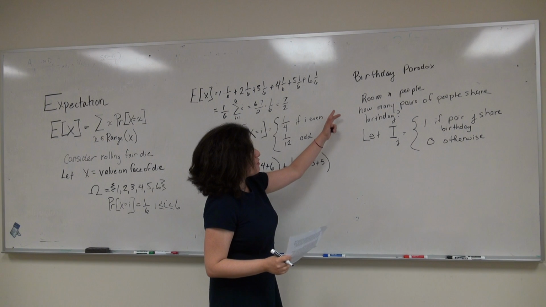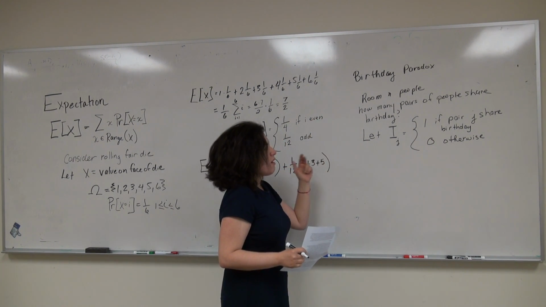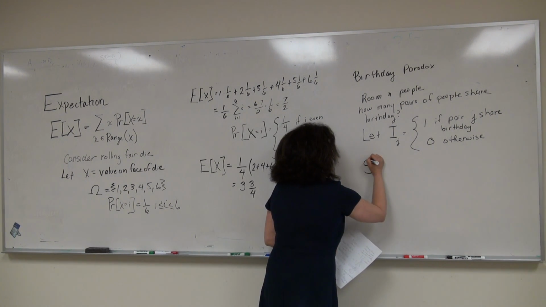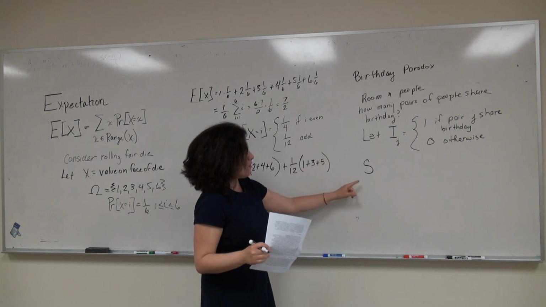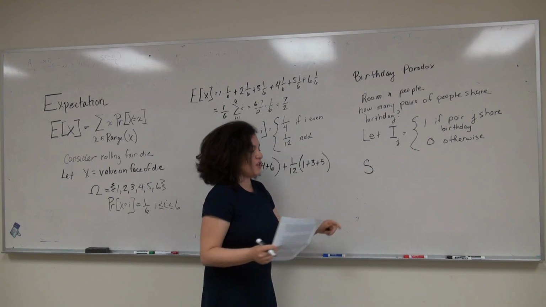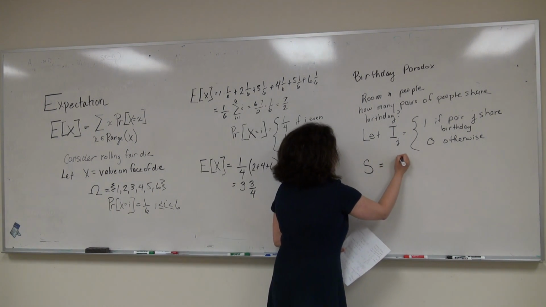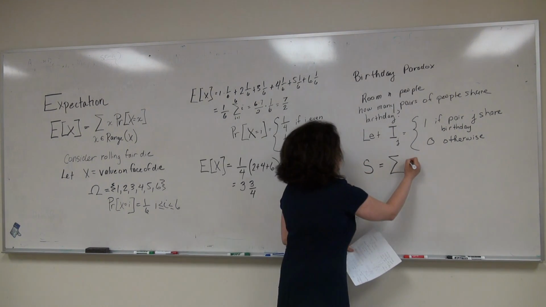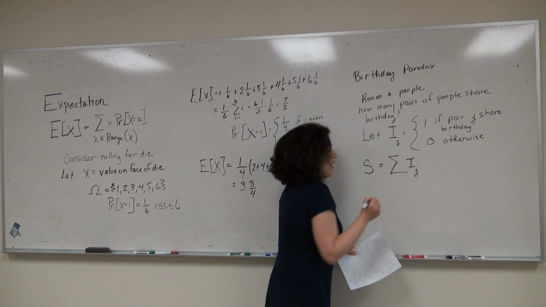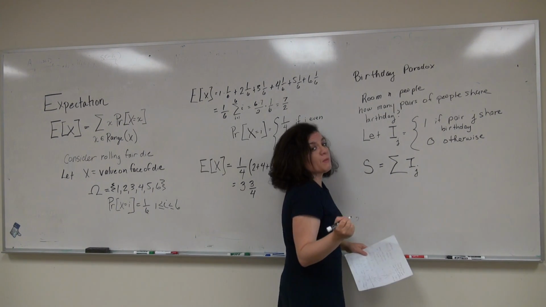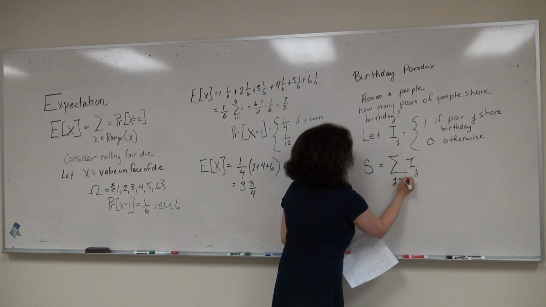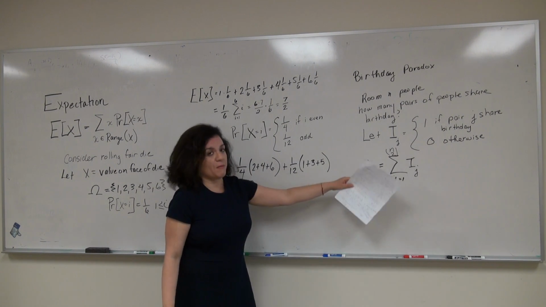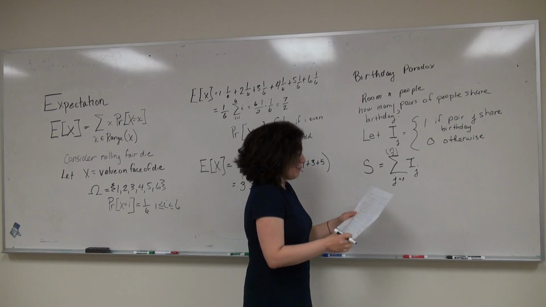So now, in order to figure out how many pairs of people are expected to share a birthday, we're going to define another random variable, S. And S is the random variable for the number of pairs of people that share a birthday. This is just the sum over all of our indicators for each pair. So we have our I sub j, these are our indicator variables, and j is going to go from 1 to n choose 2, because n choose 2 is the number of pairs that are possible in a room of n people.